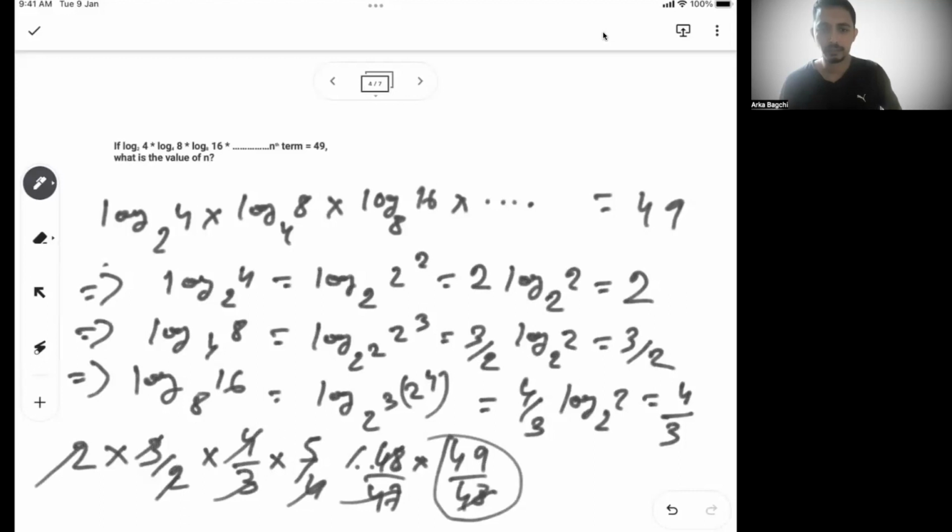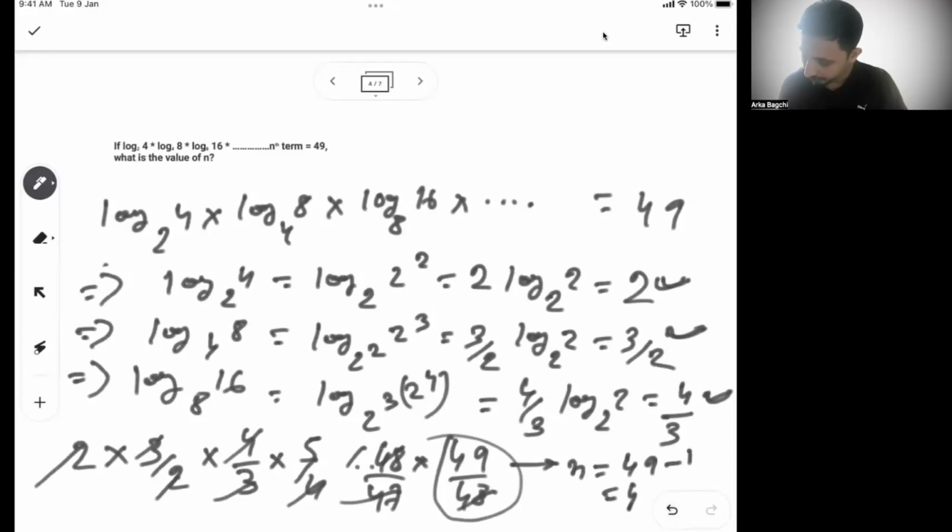So if you understand correctly, in the second term I get 3 in the numerator. In the third term, I get 4 in the numerator. In the first term, I get 2 in the numerator. So you will get 49 in the numerator when the term is 49 plus 1, or 50. When it's the 50th term, n is 50th, that's when you get, sorry, n is 48th. Sorry, my bad.